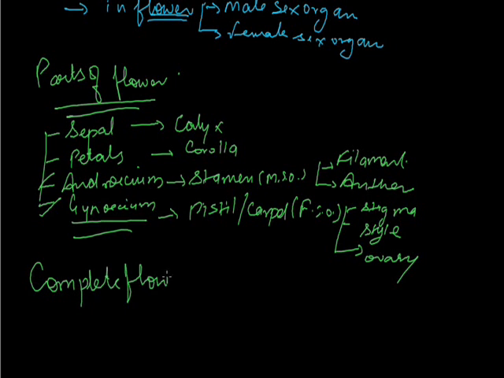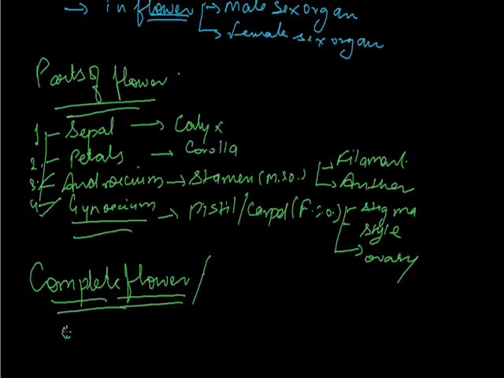So what is the definition of the complete flower? A flower which consists of all four parts, that is the sepal, petal, androecium and the gynoecium, that flower is known as the complete flower. And if any one part out of this is missing, means 1 and 2, first, second, third and fourth.